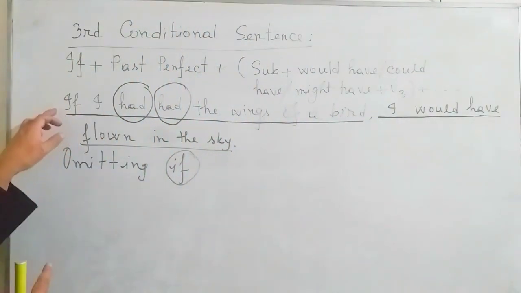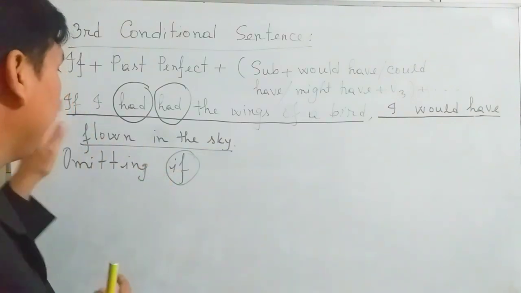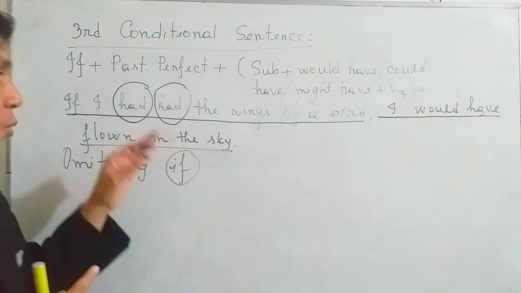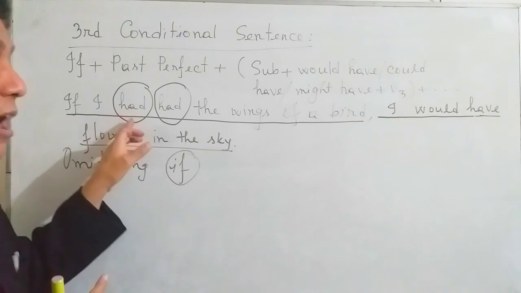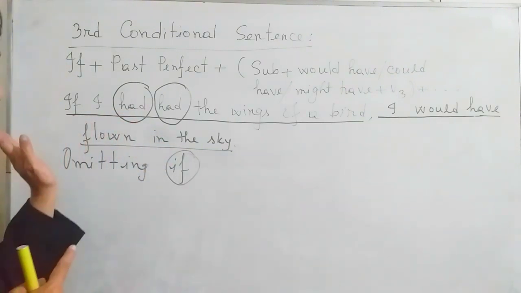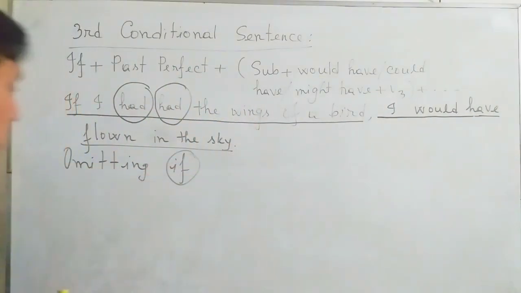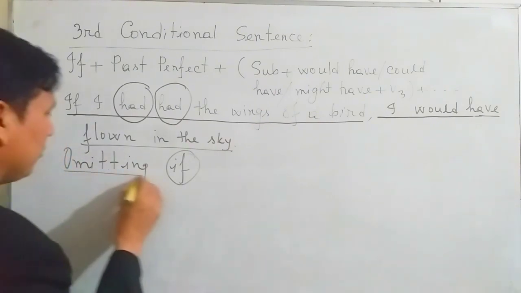If we omit if, if we delete if, then we have to take the helping verb had before the subject. Then it will be a third conditional sentence. We can write like that, omitting if.